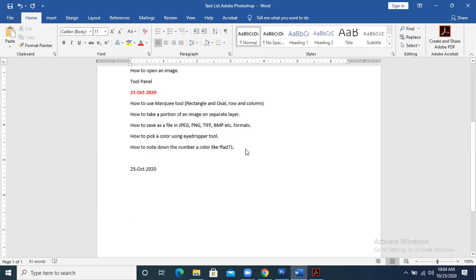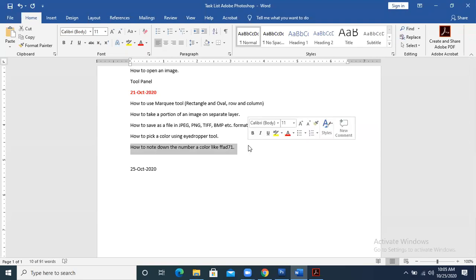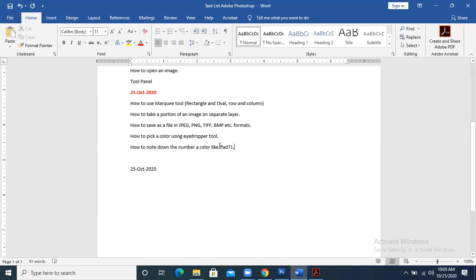If someone wants to revise the purpose of the marquee tool, how it works, how we can make a new layer to copy an image, how we can save our project in PSD format, and how we can save our project in JPEG or TIFF or bitmap formats, how we can take a color using an eyedropper tool, how we can save a color's number so that whenever we want to find that particular number, we can apply that hexadecimal code so that the color appears in front of us.